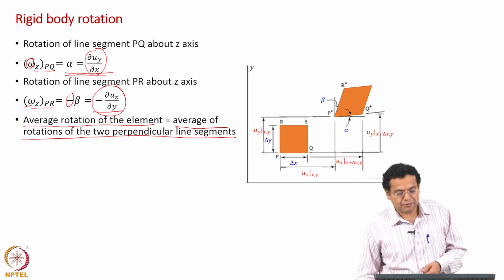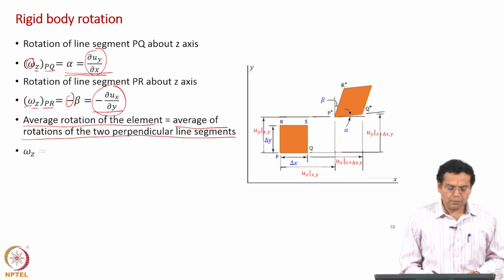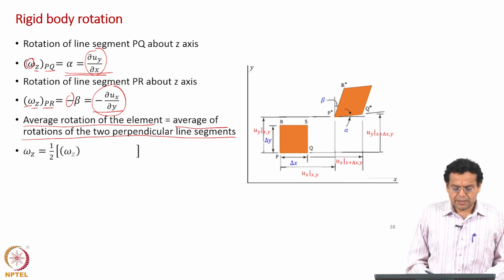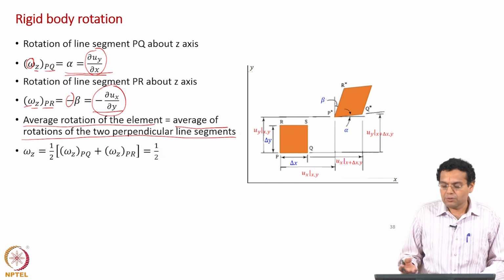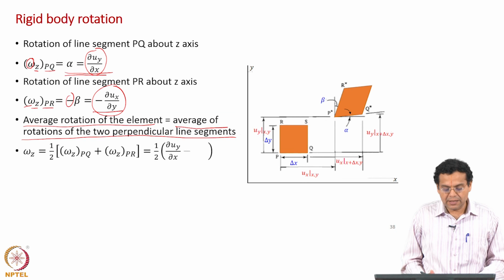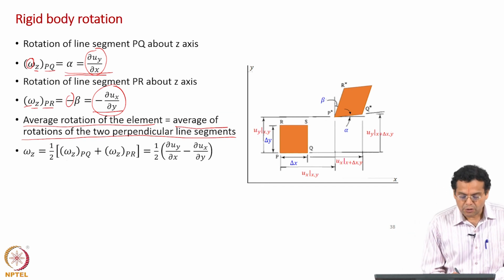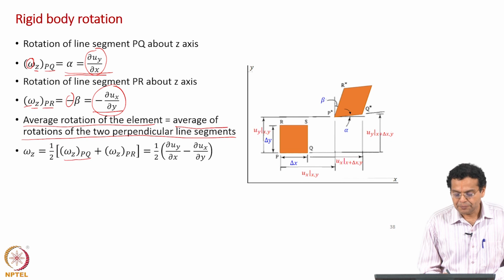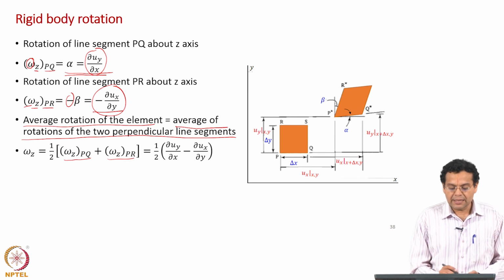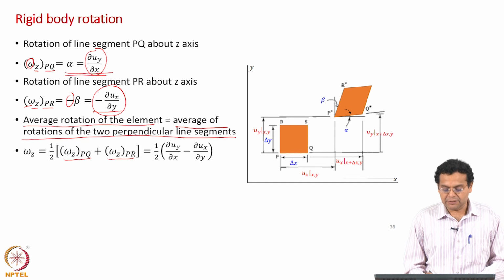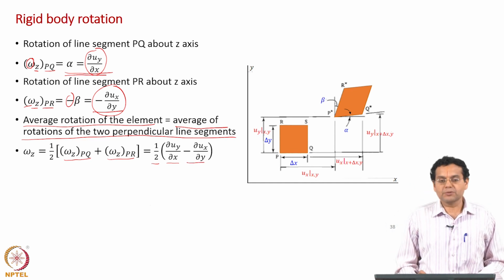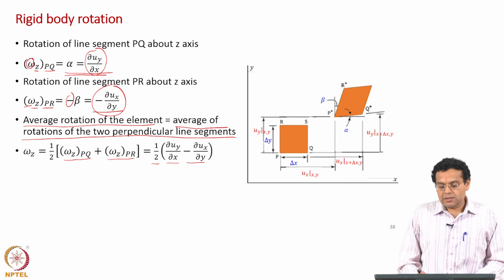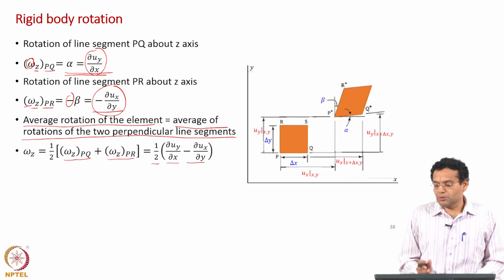So, in terms of expressions, what do you do? Omega z. Now, I do not write PQ or PR because it is omega z for the whole two dimensional plane, or for the plate. It is equal to half of omega z PQ, the rotation for PQ, plus omega z PR, the rotation for PR. Just add them and divide by 2, that is the average value. So, 1 by 2 of dou u y by dou x minus dou u x by dou y gives you the rotation for the element. When I say element, the two dimensional element.